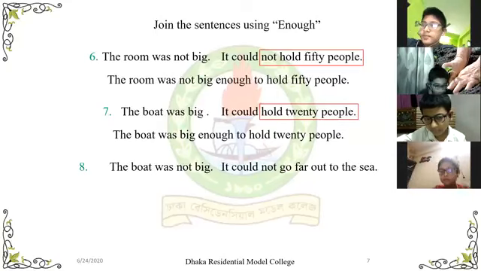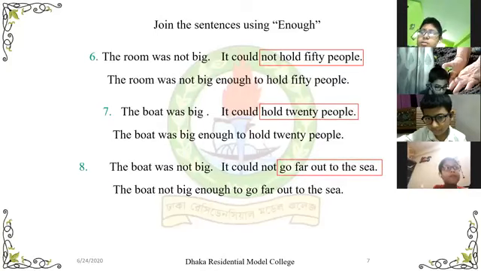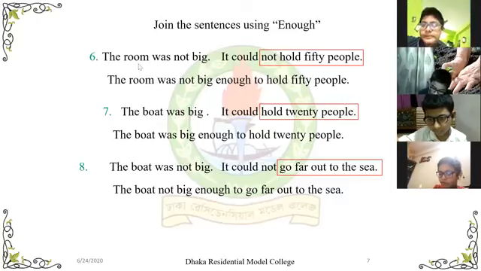The boat was big enough to go far out to the sea. Okay. The boat was not. The boat was not big enough to go far out to the sea. You are right.